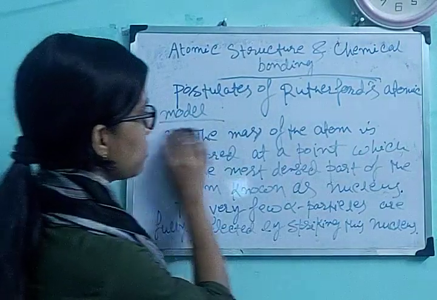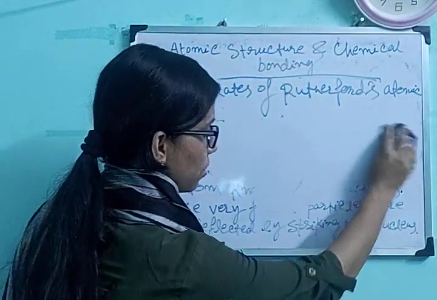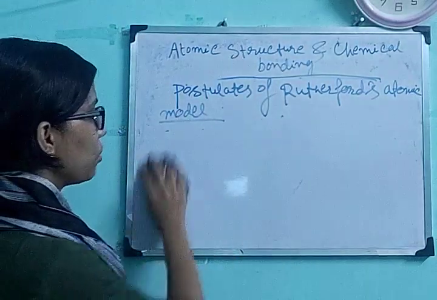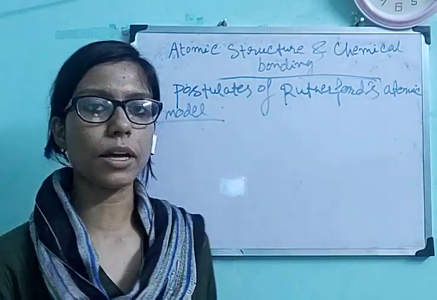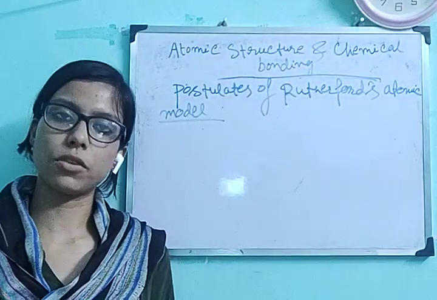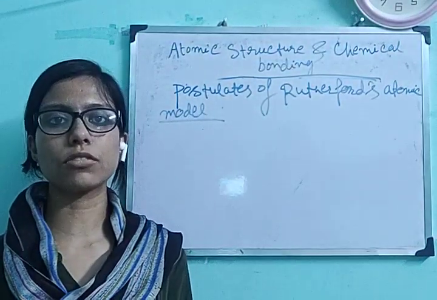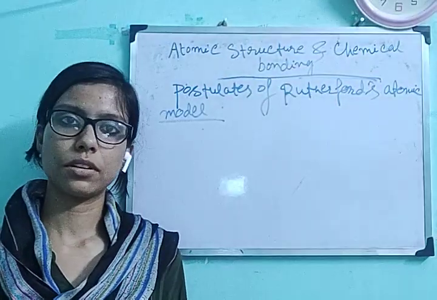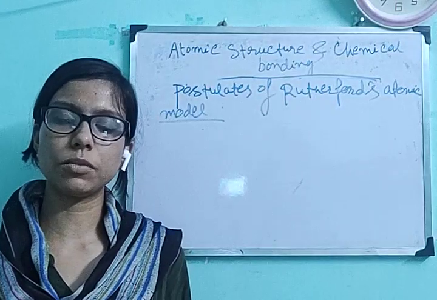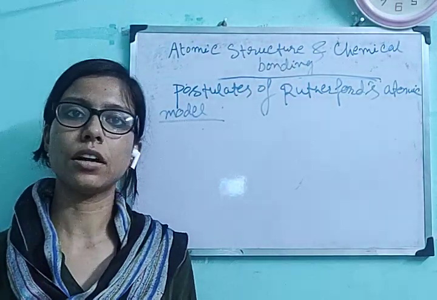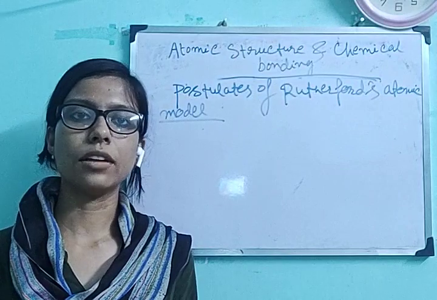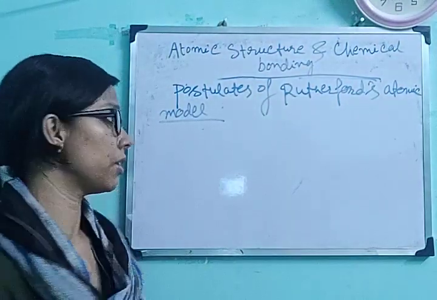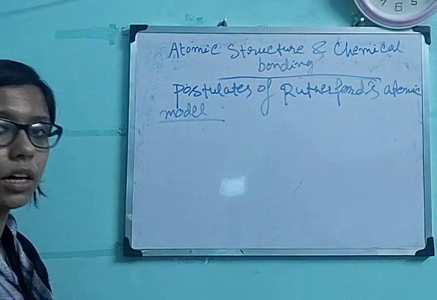Now the third point is the nucleus is positively charged. And what is the point that we can say the nucleus is positively charged? We can say it by the fact that alpha particles are positively charged and few alpha particles got deflection by striking the nucleus. That means positive repulsion, that is, positive nucleus and positive alpha particles are making a repulsion to each other, and thereby the alpha particles are deflected from the nucleus.